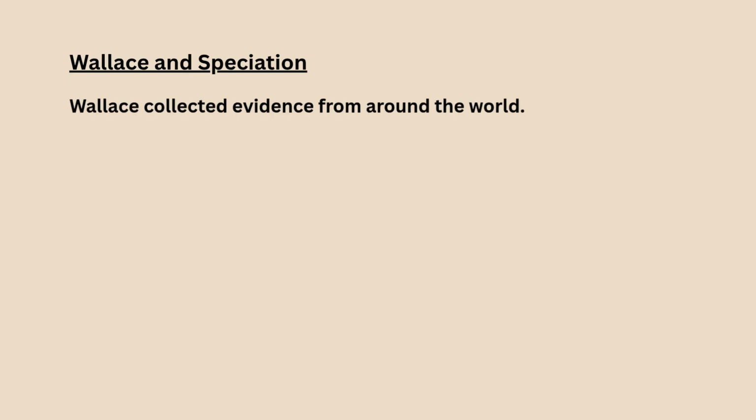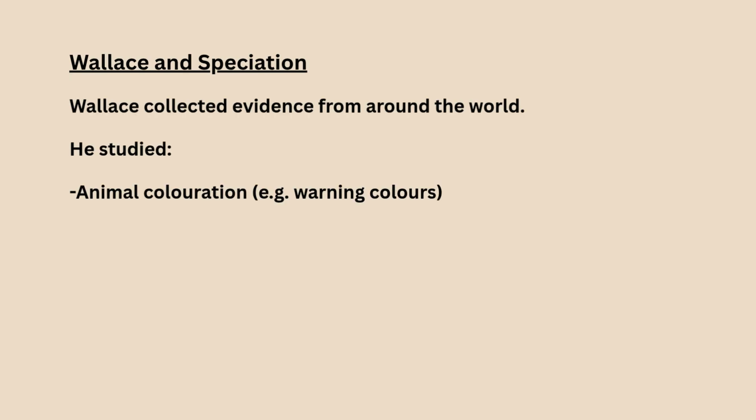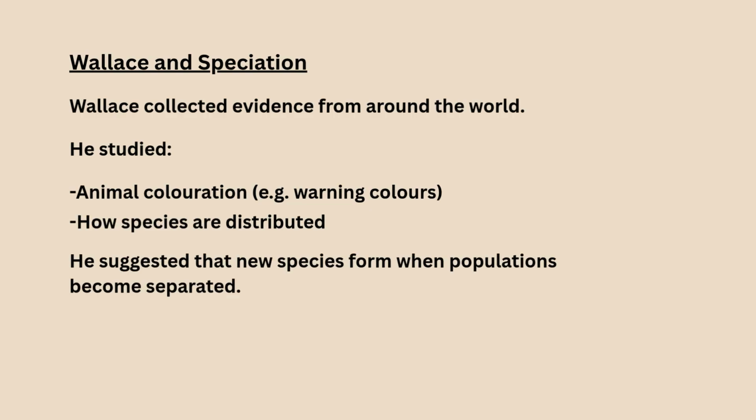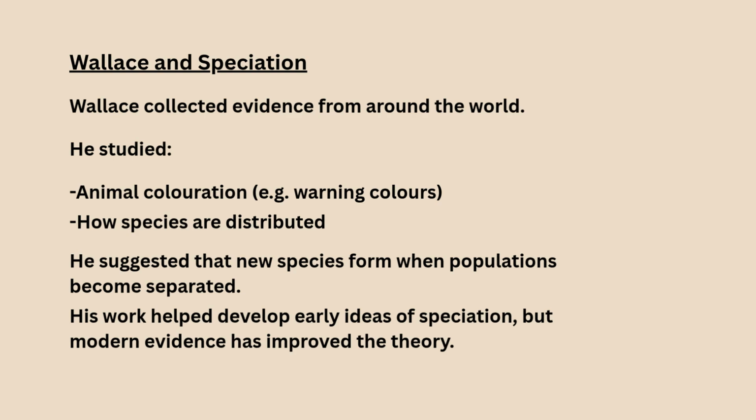Wallace and speciation. Wallace collected evidence from around the world. He studied animal coloration, so warning colours, and how species are distributed. He suggested that new species form when populations become separated. His work helped develop early ideas of speciation, but modern evidence has improved the theory.